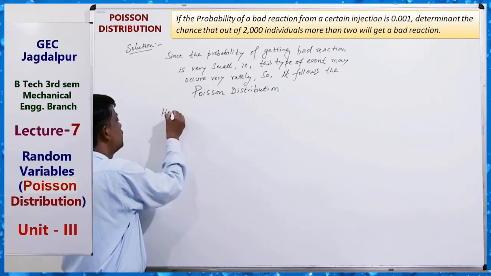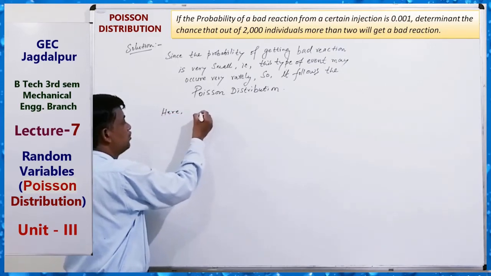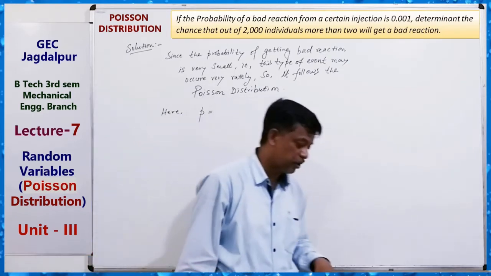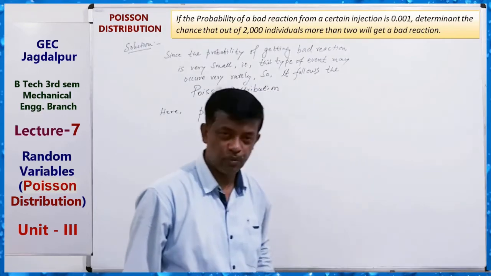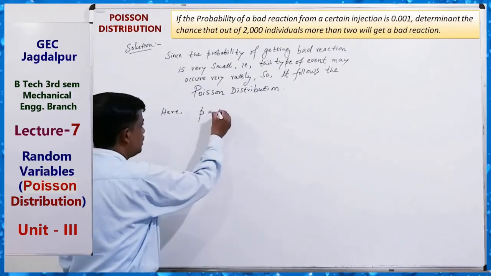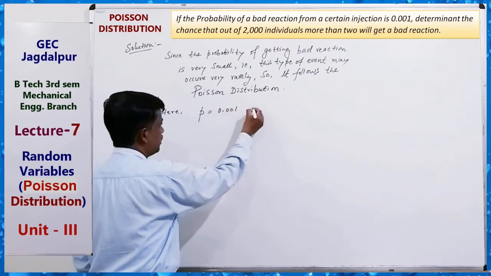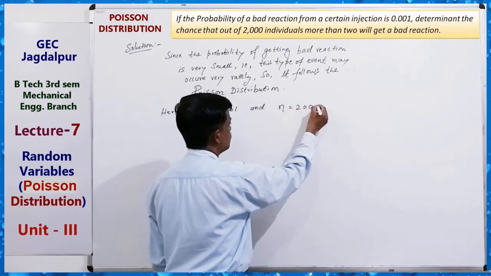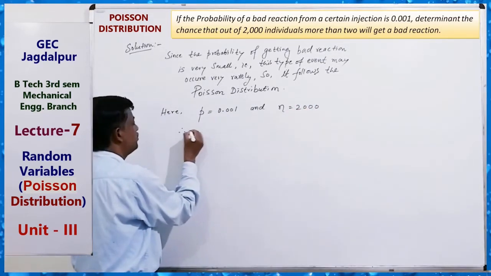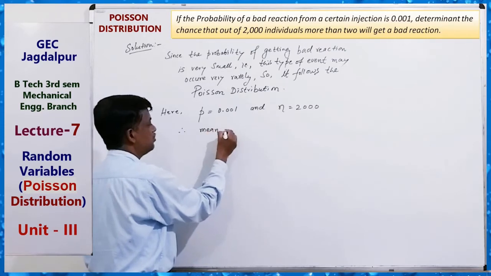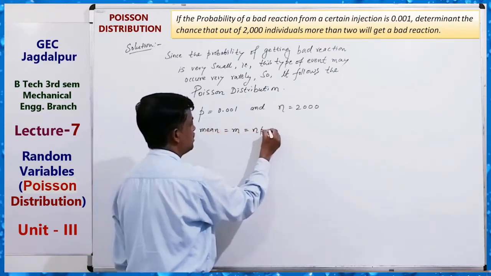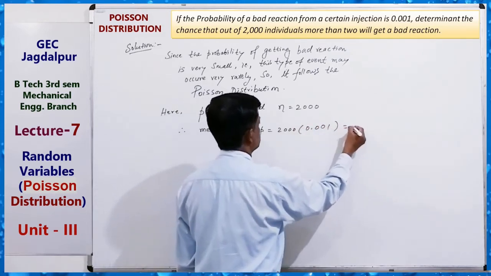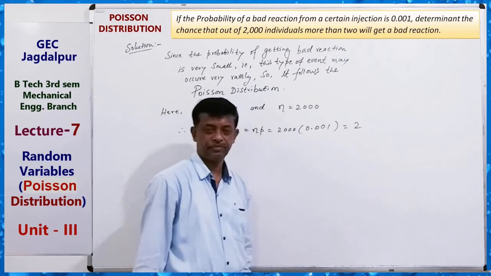Here probability of success is what? 0.001. Probability of success p is 0.001 and n equals 2000. Therefore, mean, we know, m equals n p, 2000 into 0.001 equals what? 2. Clear?